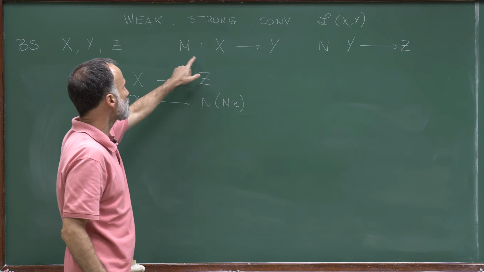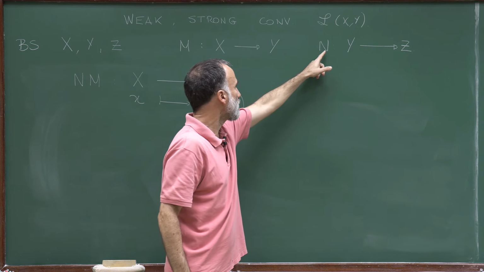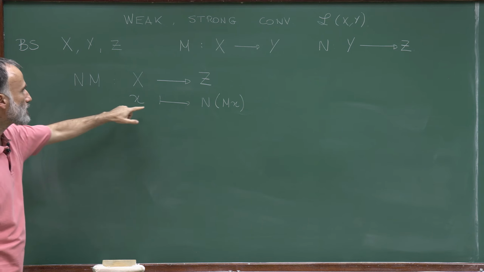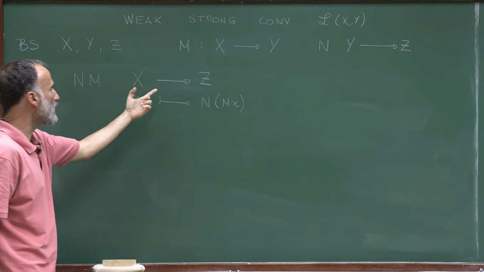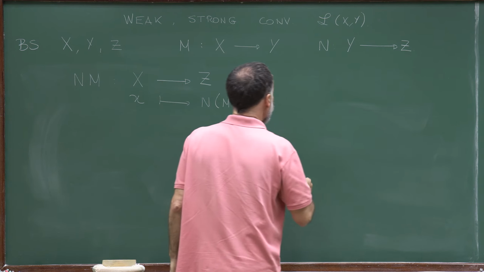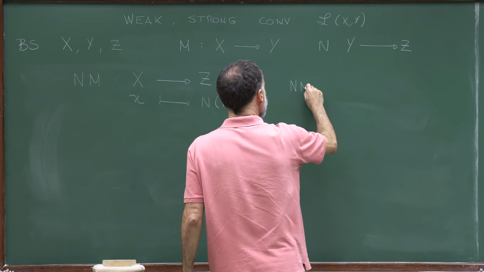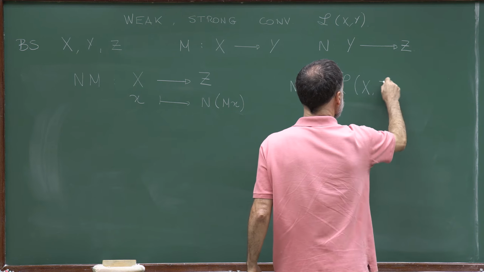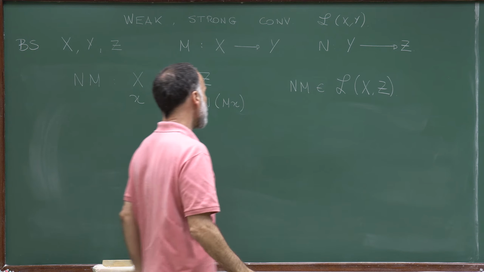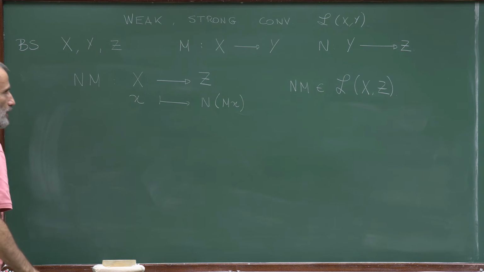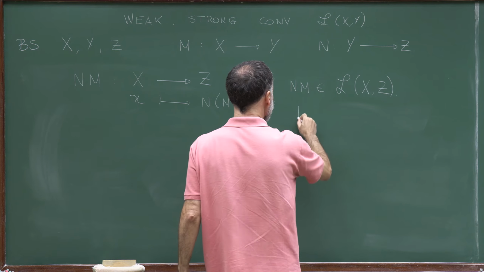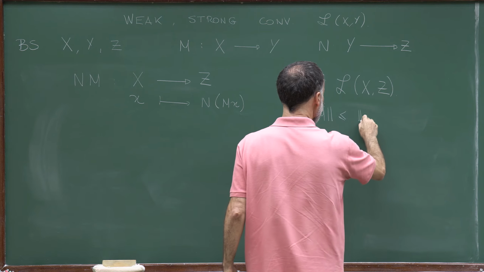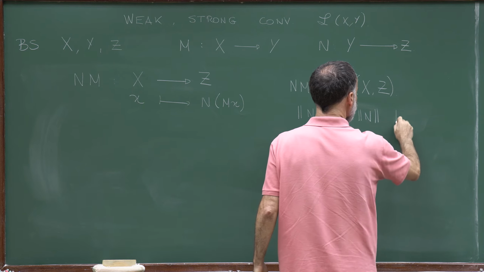Mx is a point in Y, and so we can apply N to this point to get a point in Z. So this composition defines a map from X to Z. I leave it to you to check that NM is a linear map from X to Z, and I will show, and this is very easy, that it is a bounded map and that its norm is bounded by the norm of N times the norm of M.